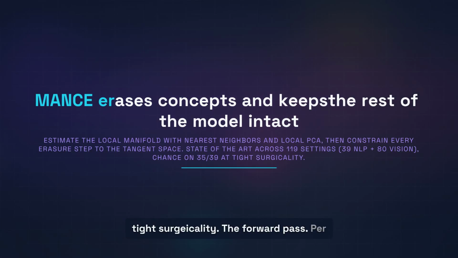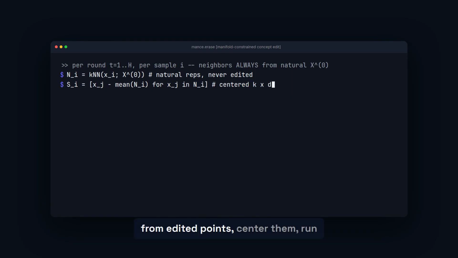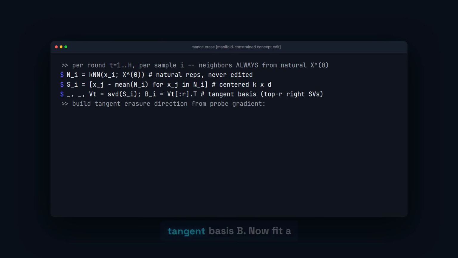The forward pass. Per round, per sample. Take the natural representation, find its k nearest neighbors from the original unedited set, never from edited points, center them, run SVD, keep the top R right singular vectors. That is, the local tangent basis B.